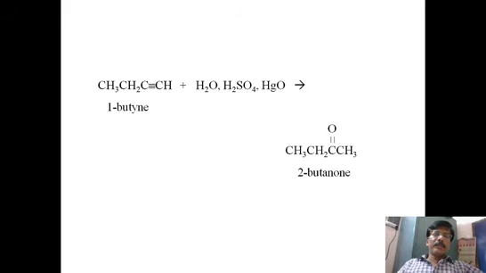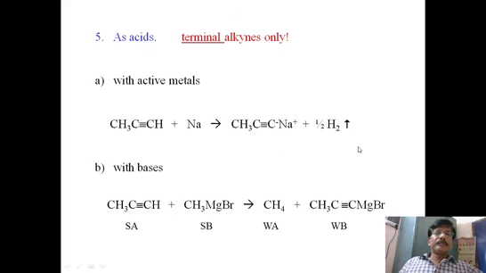This is another example. Here you can see 1-butyne. Then addition of water with mercury oxide or any acid will give you the OH group on the second carbon. Therefore, here itself it becomes C=O, carbonyl. Therefore, 2-butanone is the product. 1-butyne gives 2-butanone by addition of water.